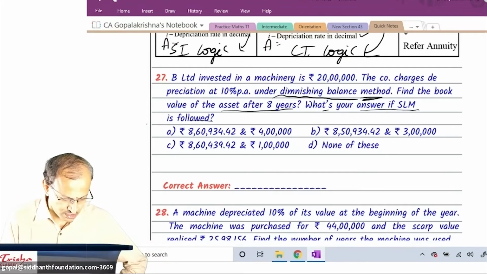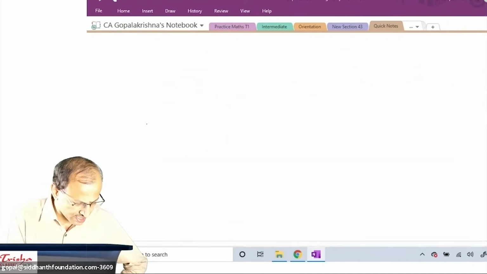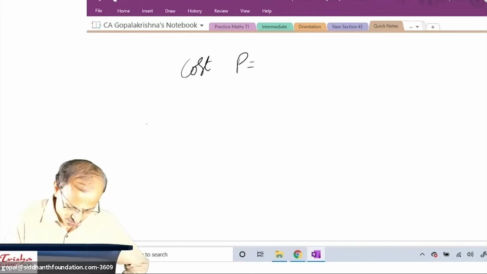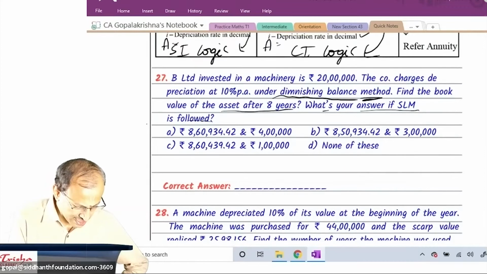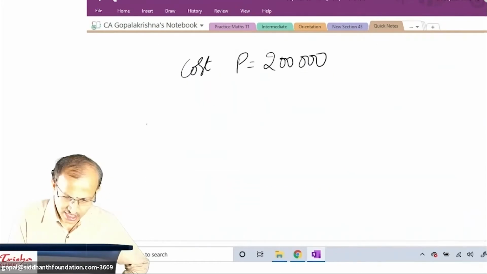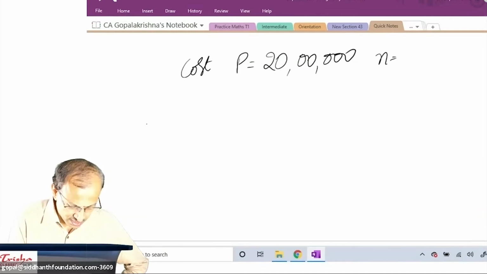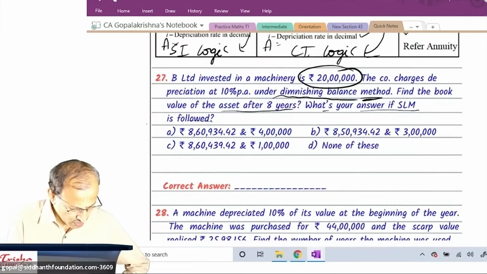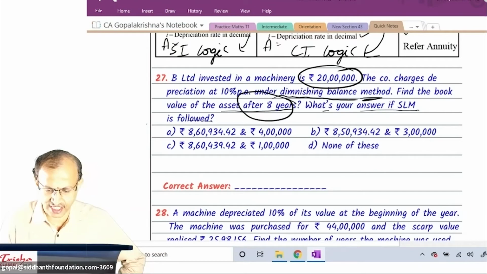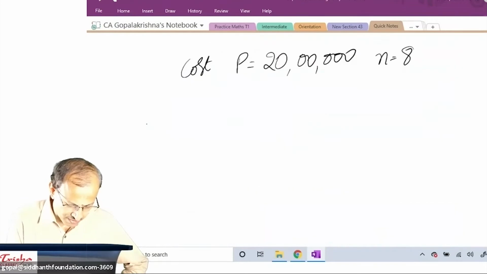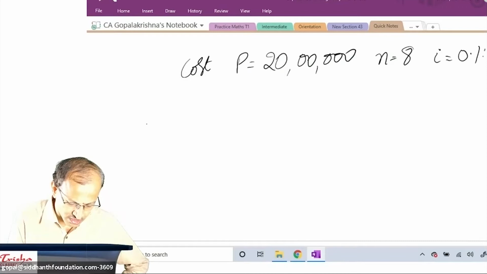Okay. So the solution, I will give the solution. What is the cost of the asset? Cost, which you have to take, purchase price is equal to 20 lakhs. Is that clear to all of you? Okay. How many years? They have asked you, what is its value after 8 years? Number of years is 8. What is the depreciation rate? 10%. I is equal to 0.10.